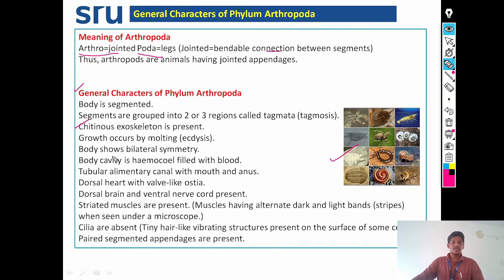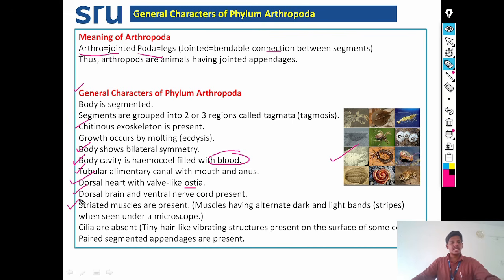The organisms under phylum Arthropoda show bilateral symmetry. Their body cavity is a hemocoel, which is filled with blood. They possess a tubular alimentary canal with mouth and anus. They possess a dorsal heart with valve-like ostia. They possess a dorsal brain and ventral nerve cord.